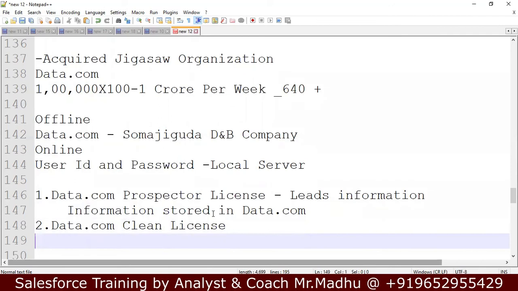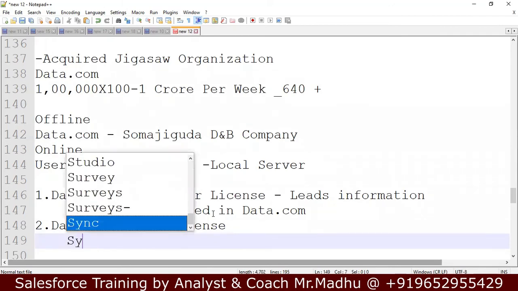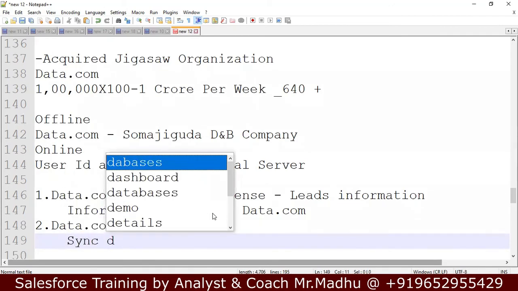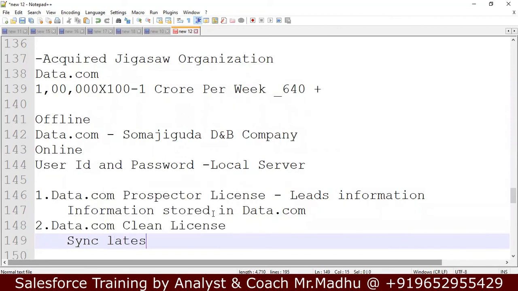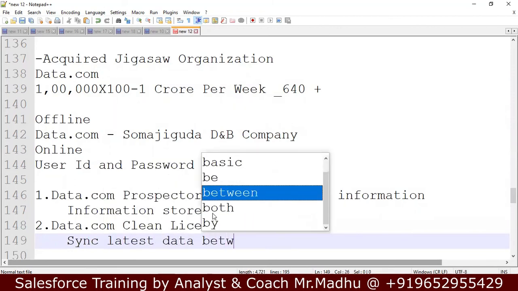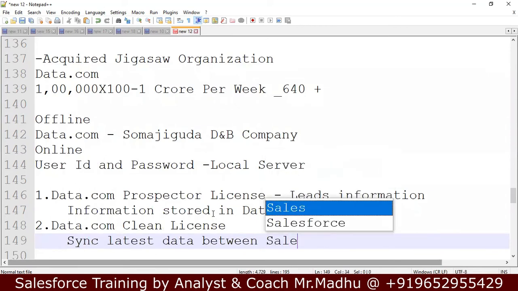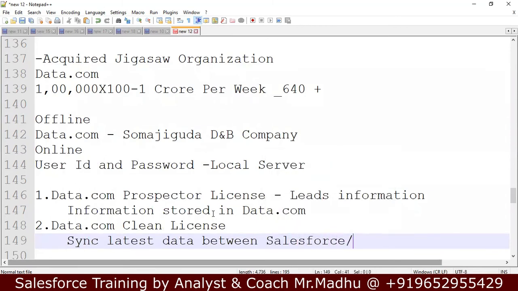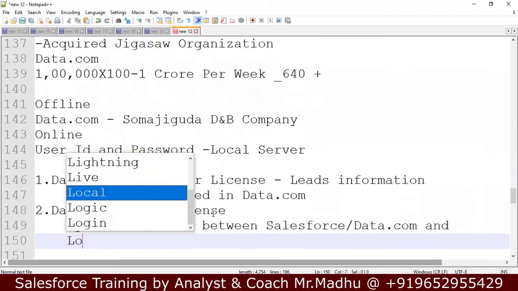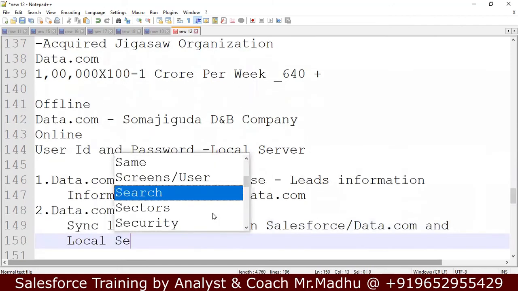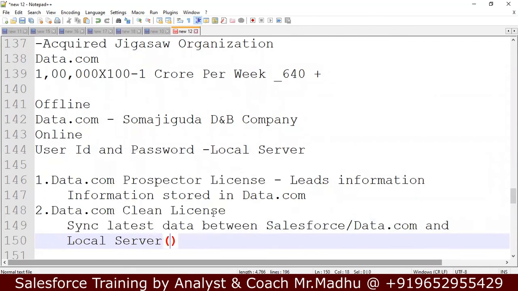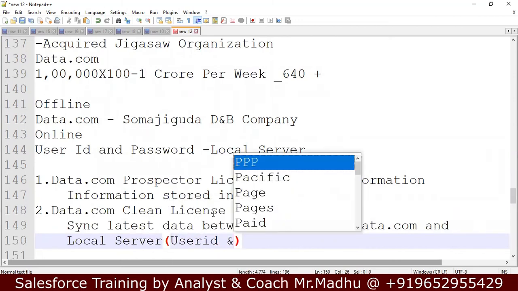What it will do is sync the latest data between the Salesforce server, that is the data.com server, and our local server, that is our user ID and password. If you have this license, you will always see the latest information in your user ID.